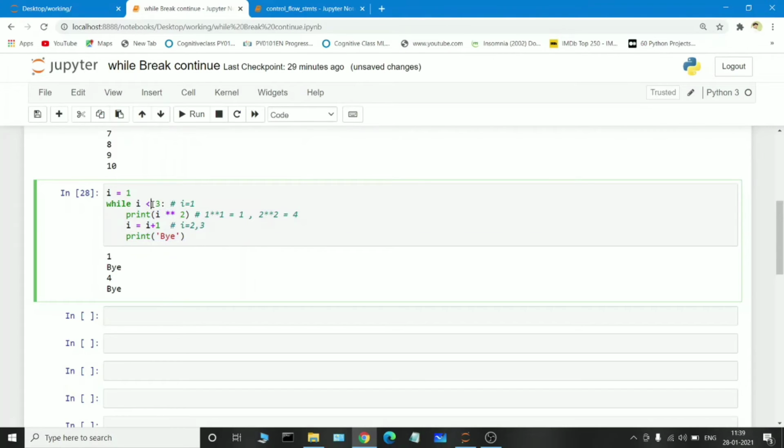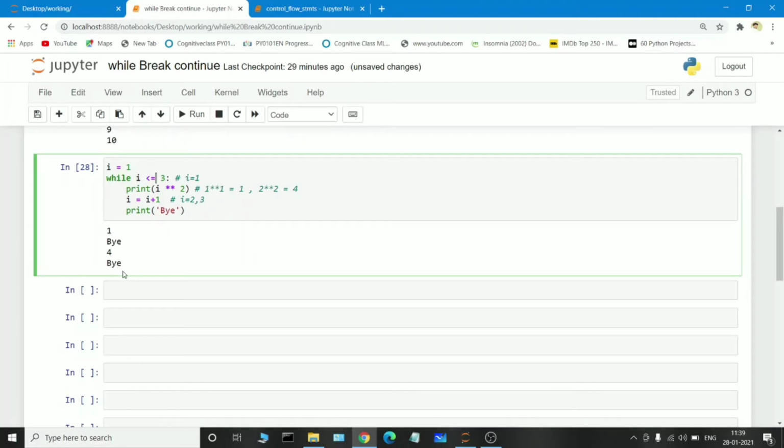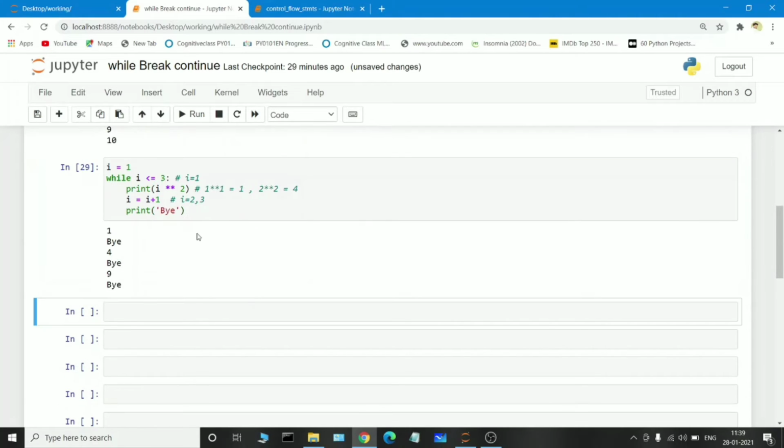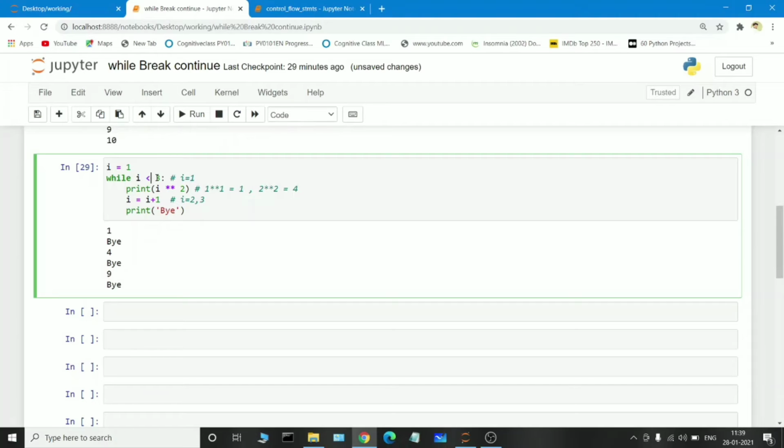So instead of giving I is less than 3, if you pass I less than or equal to 3, another output will be printed here, 9 as well. If you execute it, see, whenever the loop is repeating, the I value gets incremented to 1, 2 as well as 3. In the last block we discussed I is less than 3, which means 3 is less than 3, the condition fails, but if we give the equal to operator, 3 is less than or equal to 3, the condition is true, so it goes inside the loop and prints the logic that we gave.